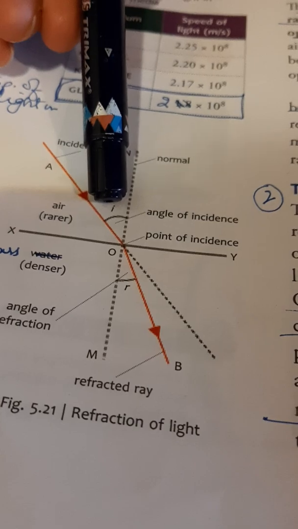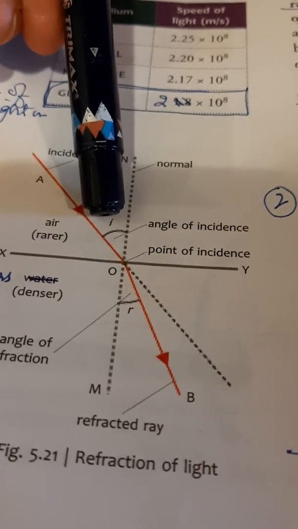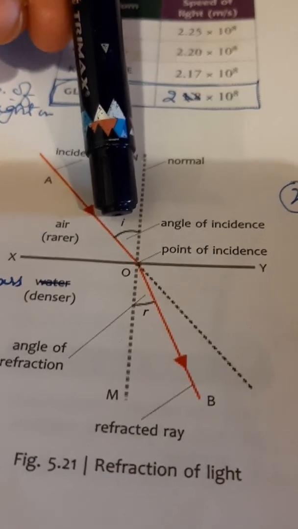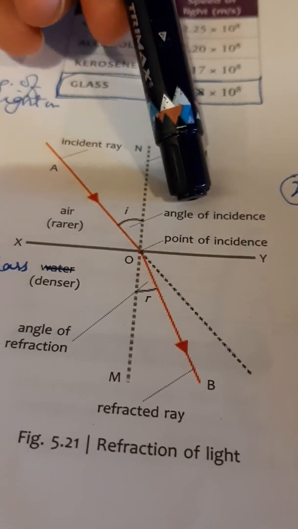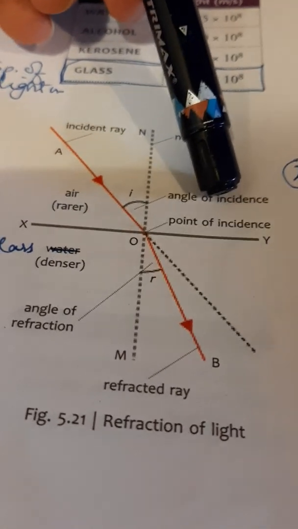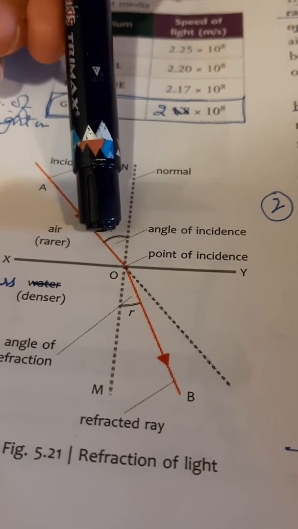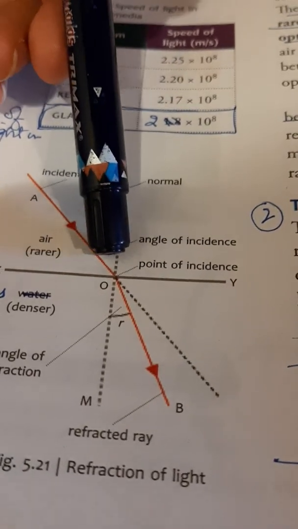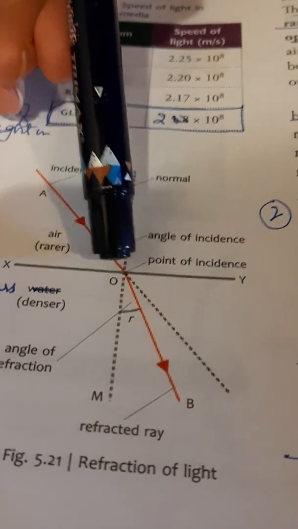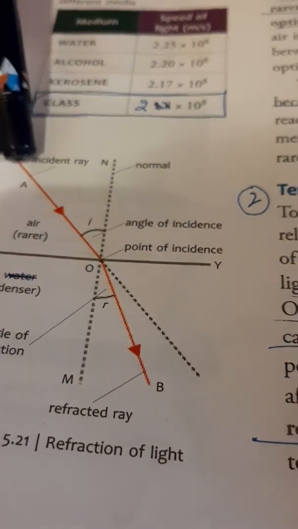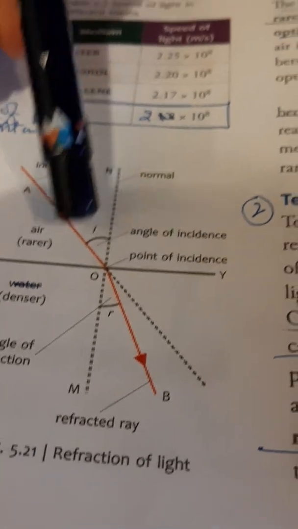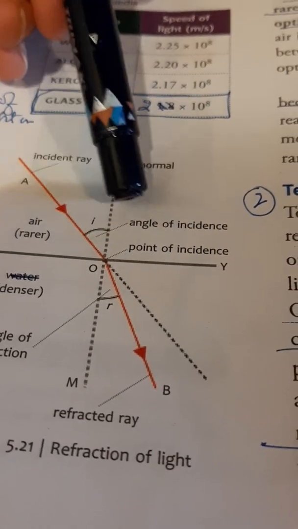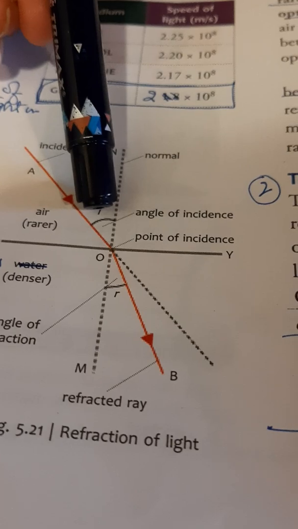Now you see this small letter i. This is angle i, or in other words we call it the angle of incidence. And what is the angle of incidence? It is the angle between the incident ray and the normal. The angle which is formed between the incident ray and normal, we call it the angle of incidence.